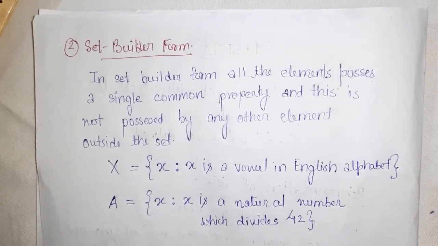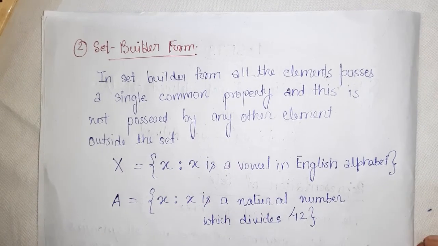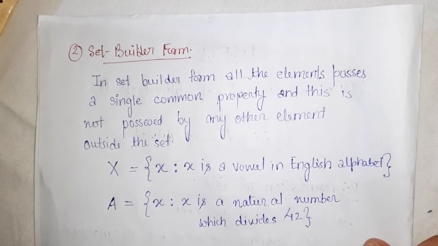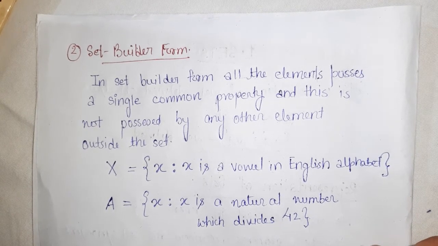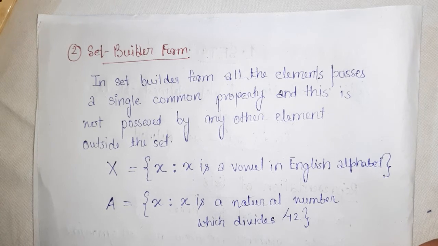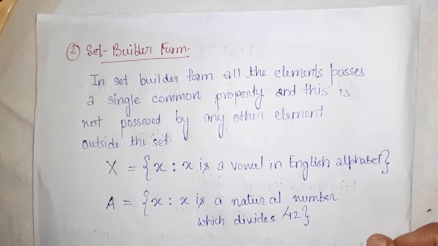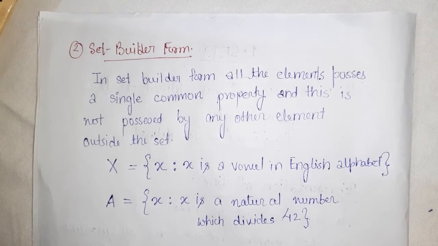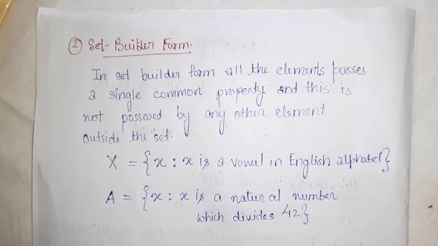This is the form of set builder. In exams you may be asked whether to write in set builder form or roster form. You can write in either form, right?